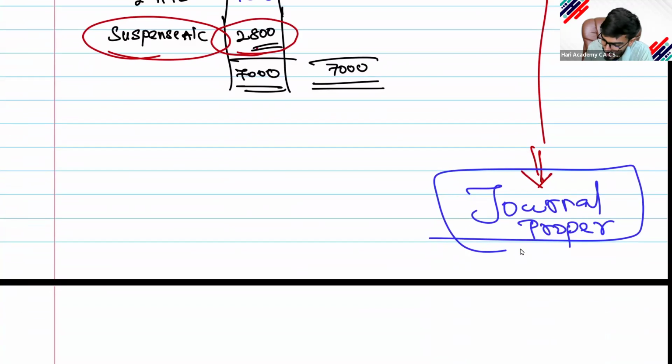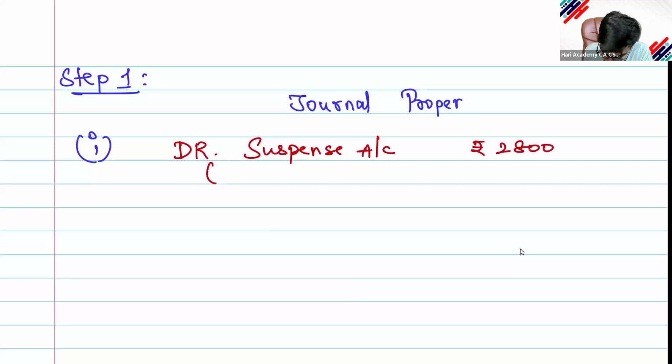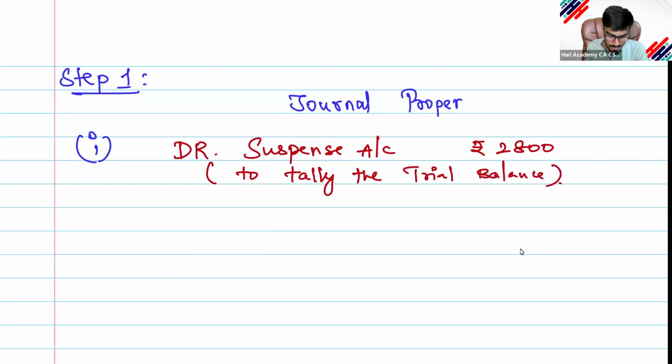Now for this, I want to write the first thing. Listen. What has happened first? I have created a suspense account. For that, I have debited suspense account rupees 2,800. Why have I debited? To tally the trial balance. To tally the trial balance, I have created that suspense account.